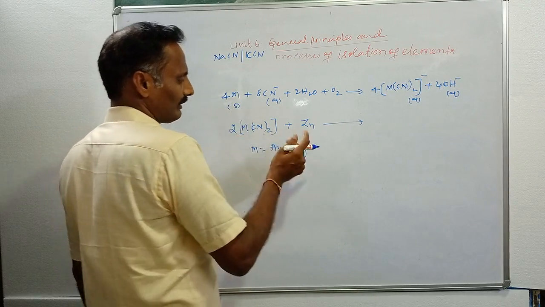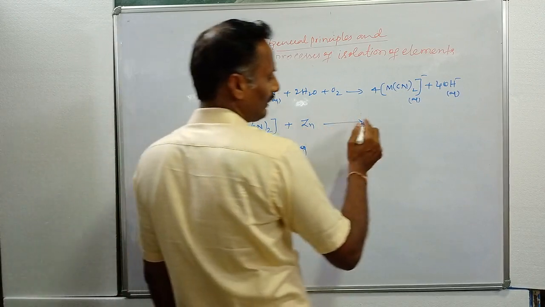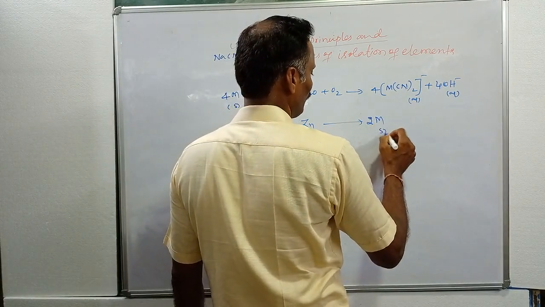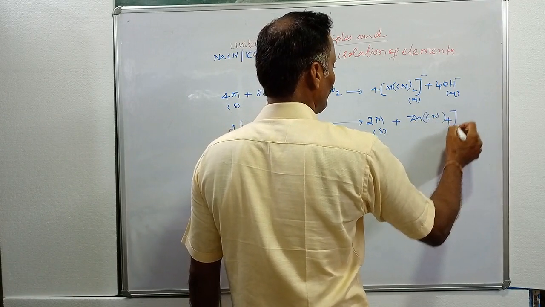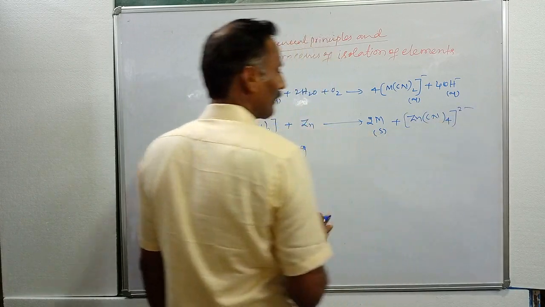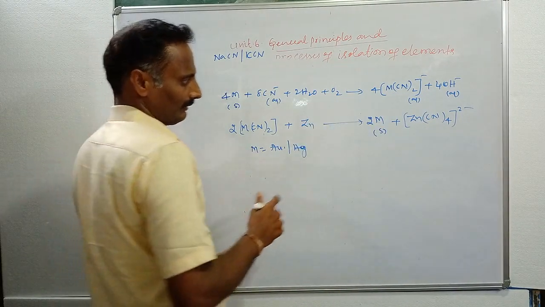Gold or silver is less reactive when compared to zinc, and zinc replaces gold or silver. Then we will get 2 M metal solid, and also we will get Zn(CN)4 2 minus. The solid metal is obtained in the solid state.